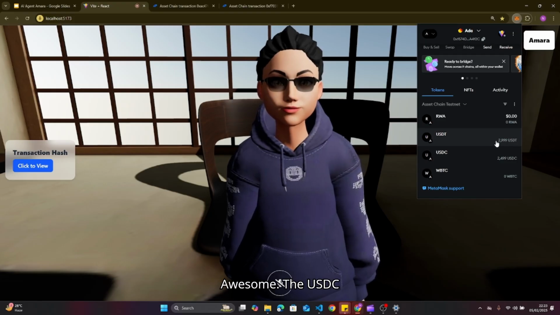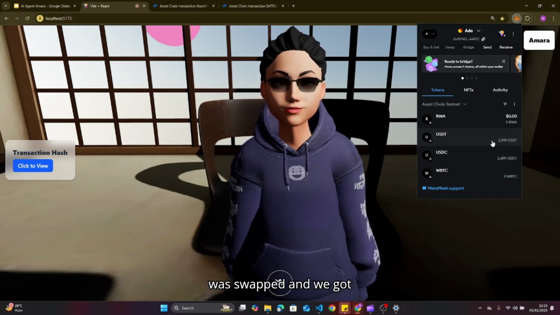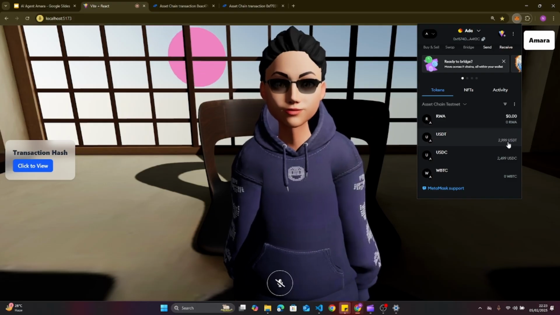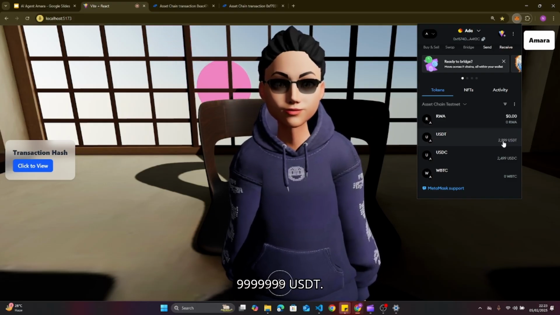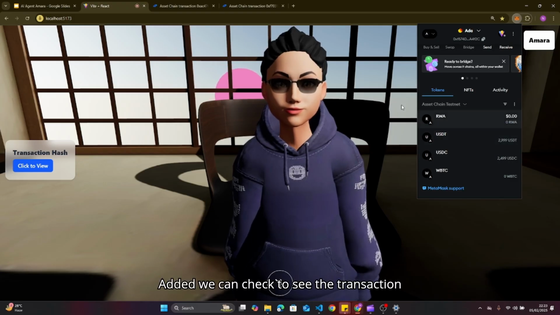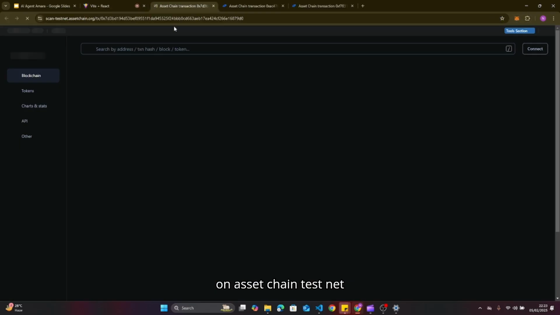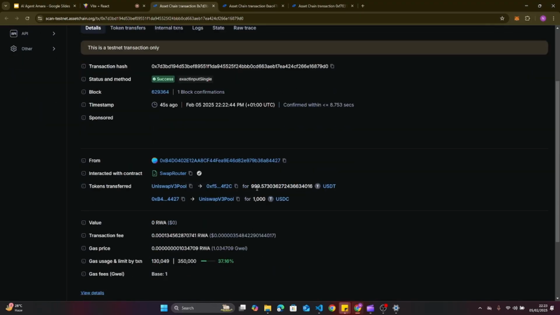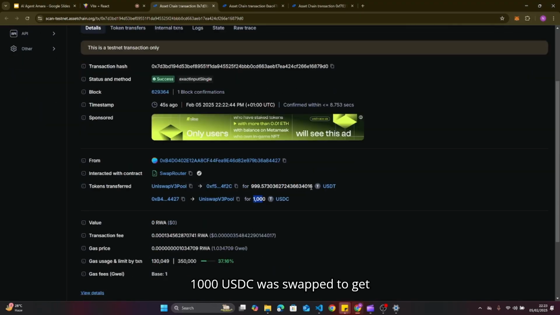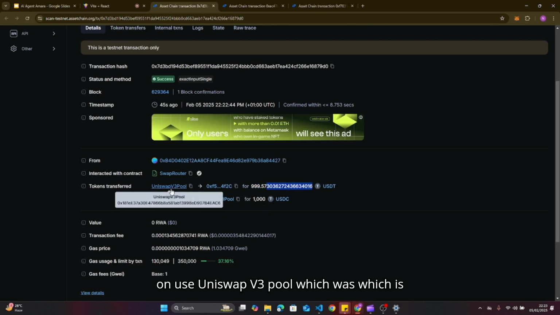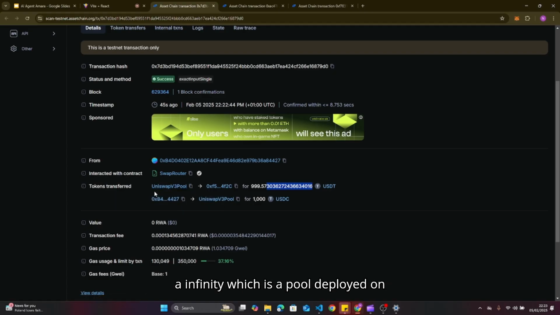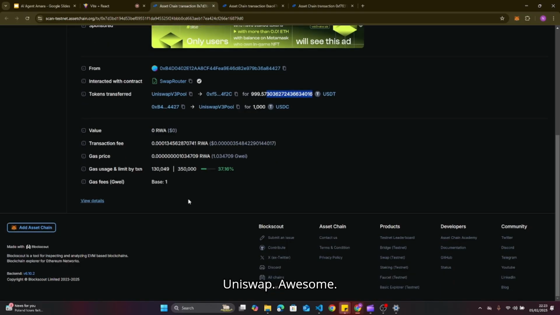Awesome. The USDC was swapped and we got 999 USDT added. We can check to see the transaction on AssetChain testnet. 1,000 USDC was swapped to get 999.57 USDT on Uniswap V3 pool, which is a pool deployed on Uniswap. Awesome.